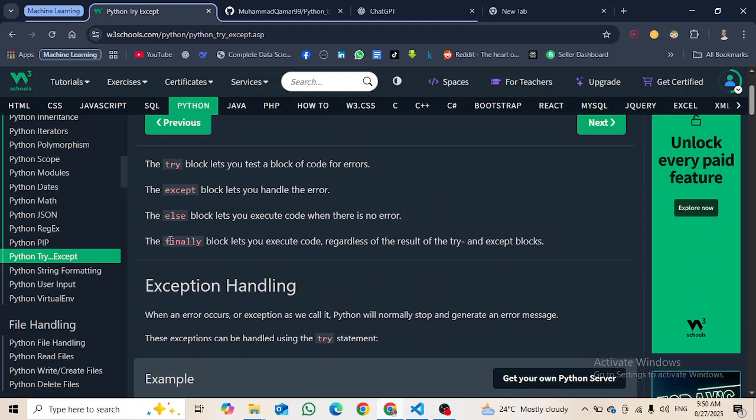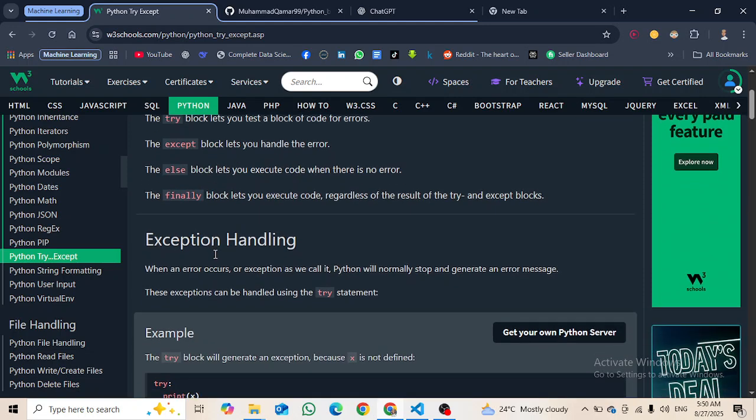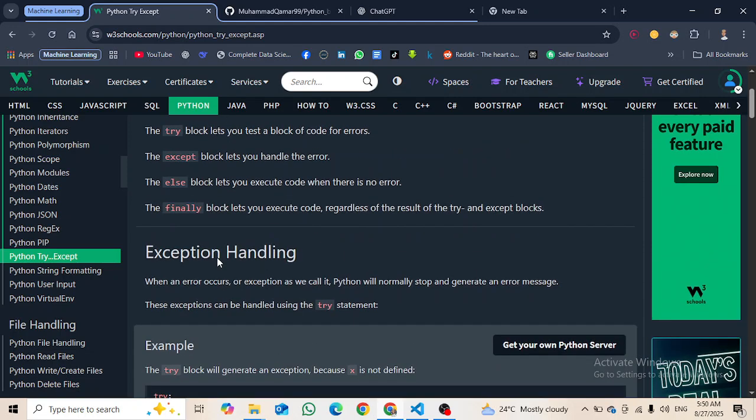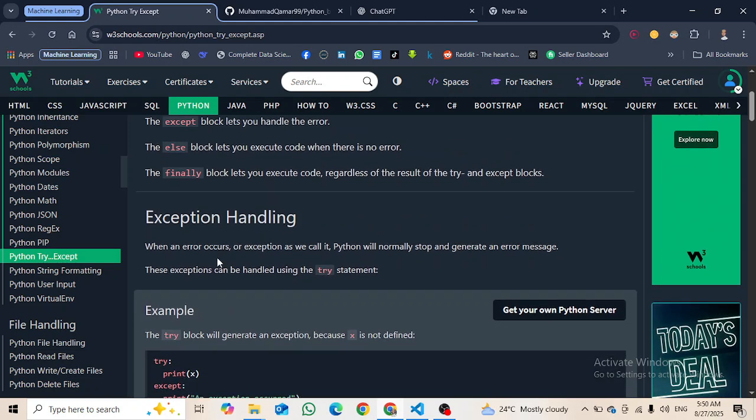Okay, it means that finally will always execute, even if the try and except are executed, but it does not depend on the try and except. The else will run only if there is no error, but the finally will always run. According to my concept here, we will study it right now so that we will know what it does.